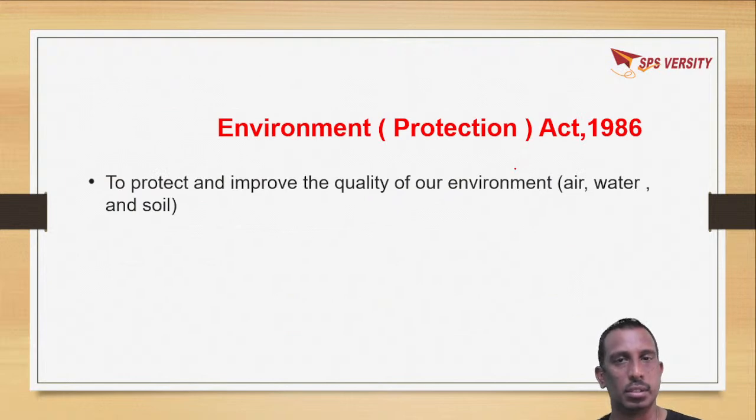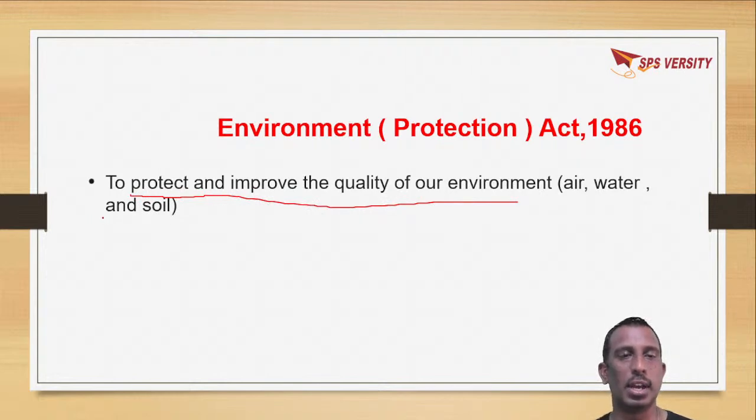According to the Environmental Protection Act of 1986, the aim is to protect and improve the quality of life and the environment, like air, water and soil. The Act says there is a need to protect and improve the quality of the environment in air, water, soil, land, whatever it is.